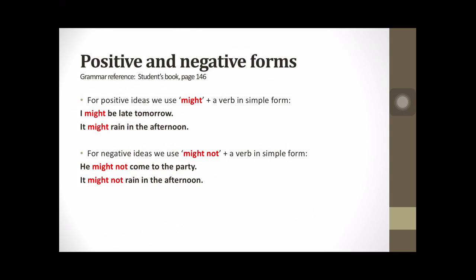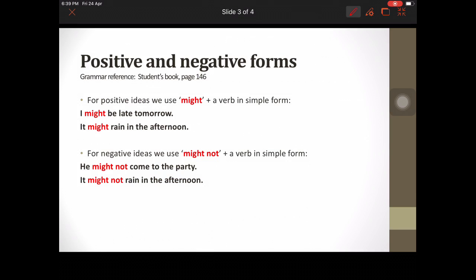What about the positives and negatives? If you want to check this one or for more references, you can go to your student's book and check page 146, okay? When you give a positive idea, we use might and a verb in simple form. In this case, might is going to be the same for all the subjects. It won't change at all.